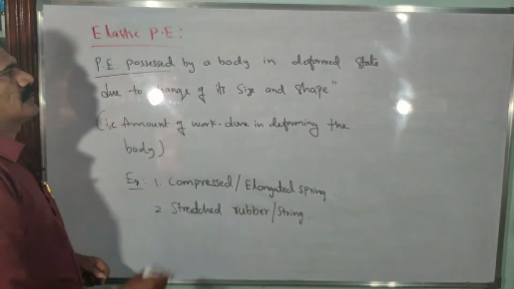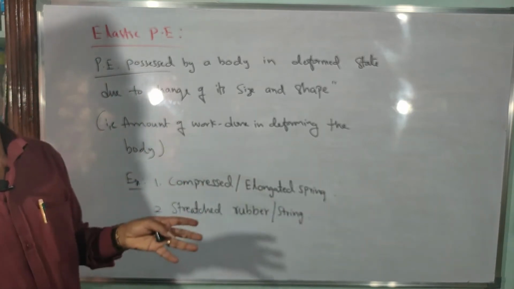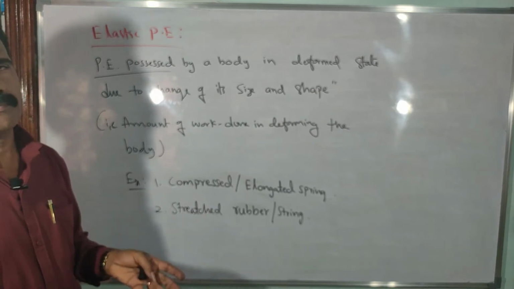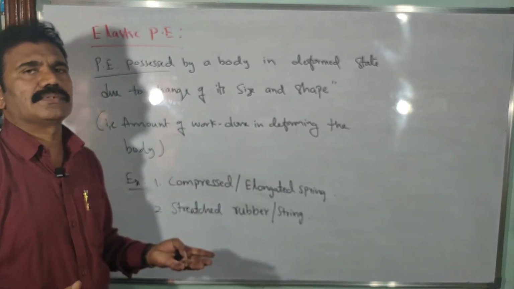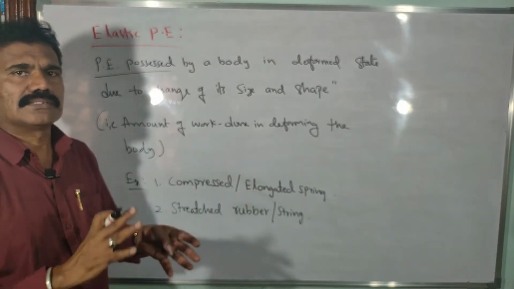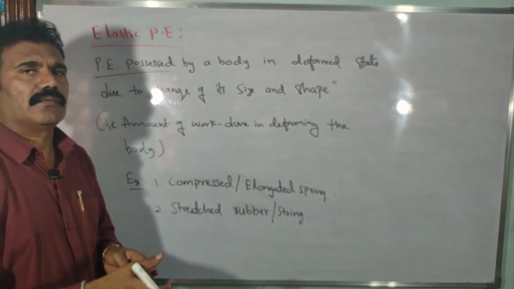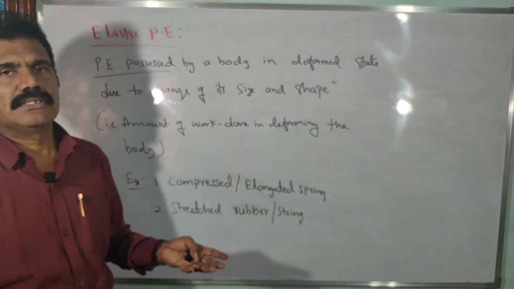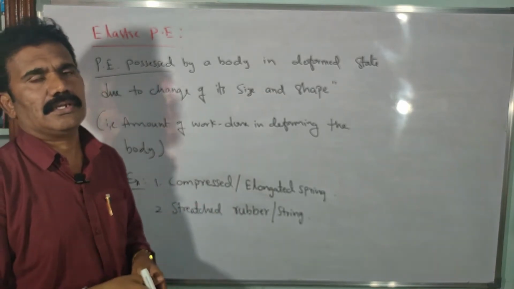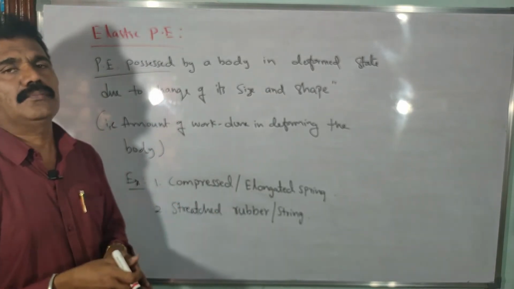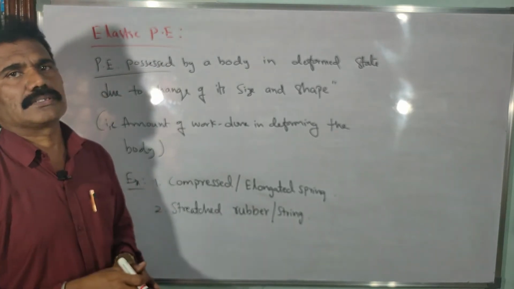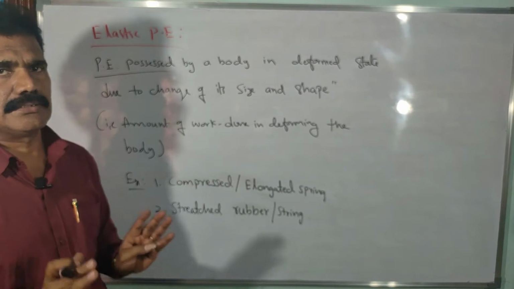Potential energy possessed by a body in the deformed state, that means there is a change in size and shape. That change in size and shape is called the deformed state of the body. Due to the application of force, we can change the shape. But when the applied force is removed, what happens? The body will regain its size and shape. Why? Because of its elastic property, right? That kind of energy possessed by a body particularly due to its elastic property is called elastic potential energy. Clear?